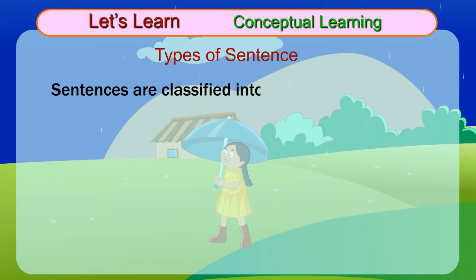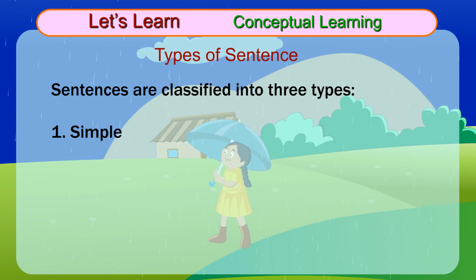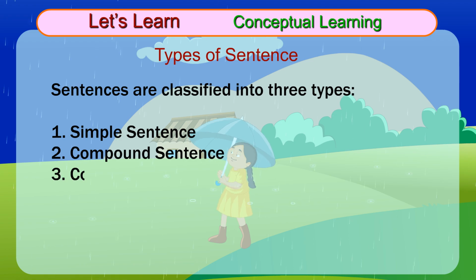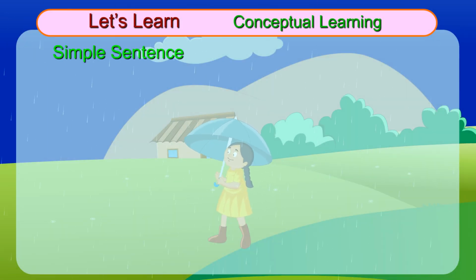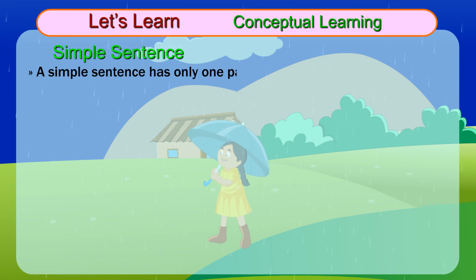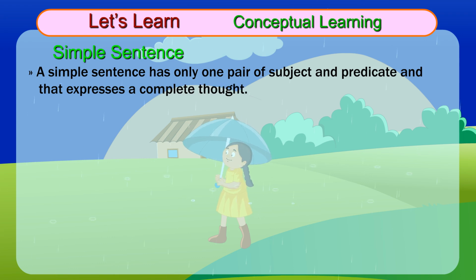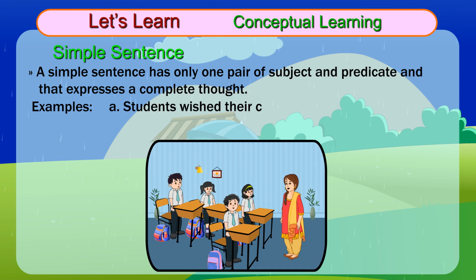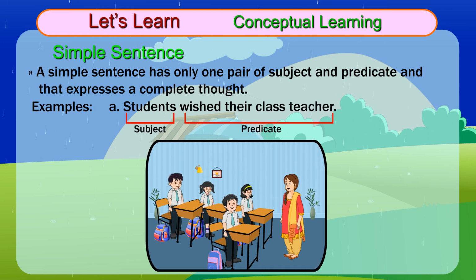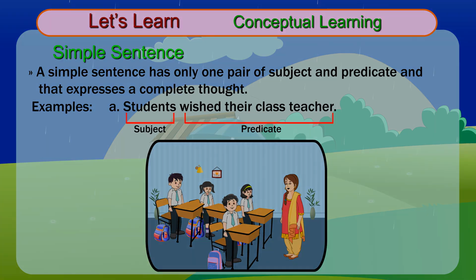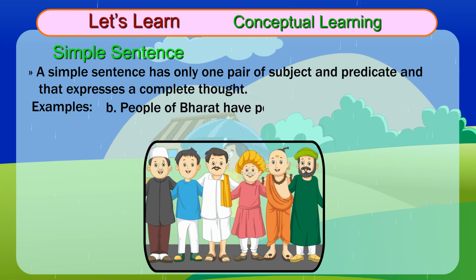Sentences are classified into three types. 1. Simple sentence. 2. Compound sentence. 3. Complex sentence. Simple sentence. A simple sentence has only one pair of subject and predicate, and that expresses a complete thought. Examples: A. Students wished their class teacher. Subject. Predicate. B. People of Bharat have peace and unity.